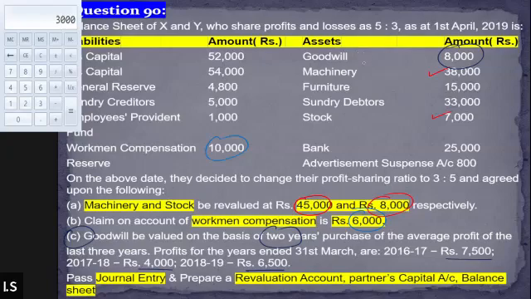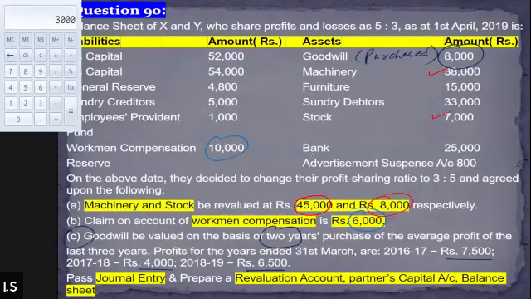So whenever the value of goodwill is given in the books of account, that means in the balance sheet, it is always the purchased goodwill. It is always purchased goodwill since it is given in the balance sheet. It is a hint: whenever the goodwill is given in the question in the balance sheet, it means that it is the purchased goodwill. Got it? Is this clear, everybody? Yes, sir. Okay.